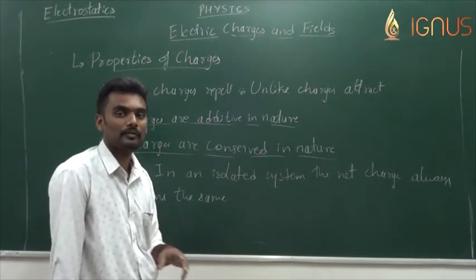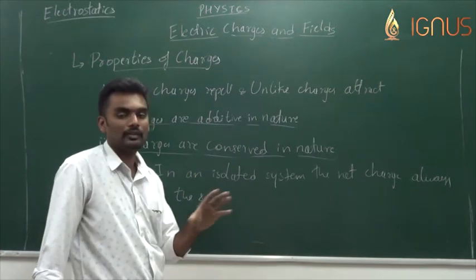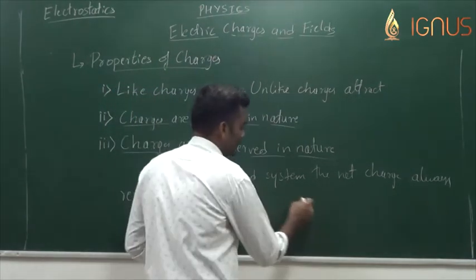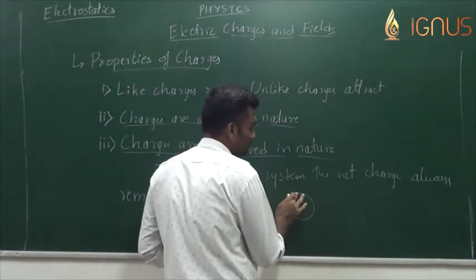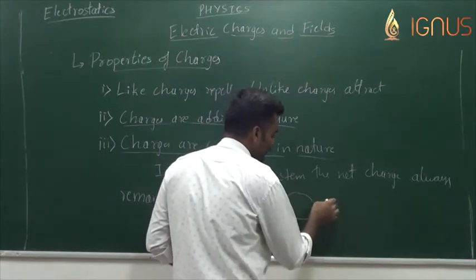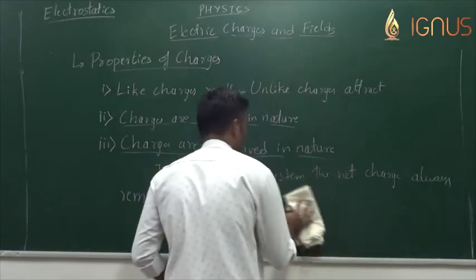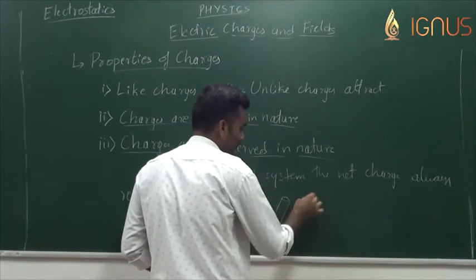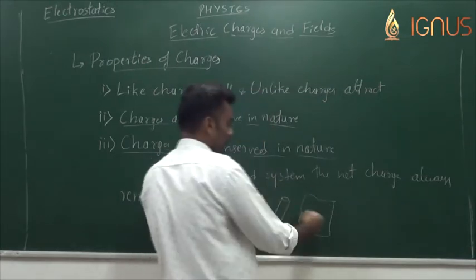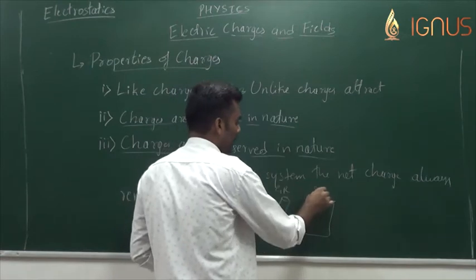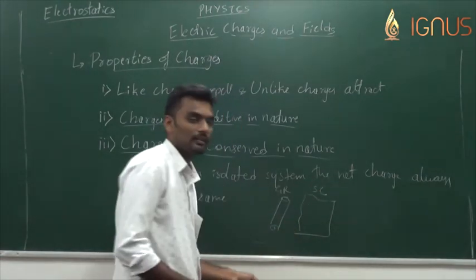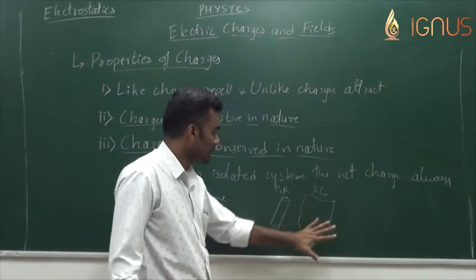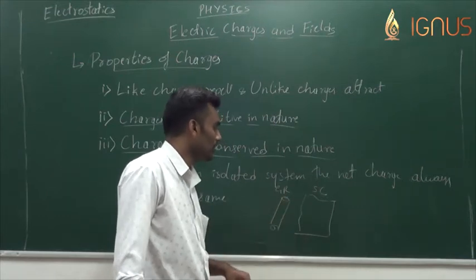What's an isolated system here? When it comes to an isolated system of charges, it means that there is no earthing or grounding in the system. So now assume that you had two neutral bodies. Let me consider a neutral body itself, say a glass rod which is not rubbed yet with the silk cloth. Now these two bodies before rubbing will not have any charge in them. So let me consider these two put together as a system of bodies.